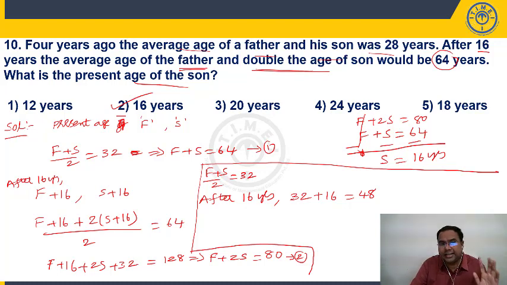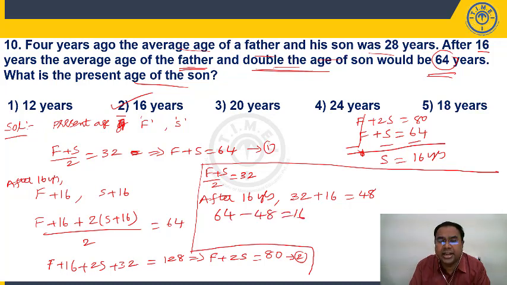After 16 years, you forget this question. After 16 years, you don't look at here, father and double the age of son. Let us keep it aside for the time being. Let us say after 16 years, you tell me father's plus son's average will be how much? After 16 years, father's age will increase by 16, son's age will increase by 16. Then the average should also increase by 16. 32 plus 16, it has to be 48. But the average is given as how much? 64. So 64 minus 48, how much extra are we getting? 16 extra.